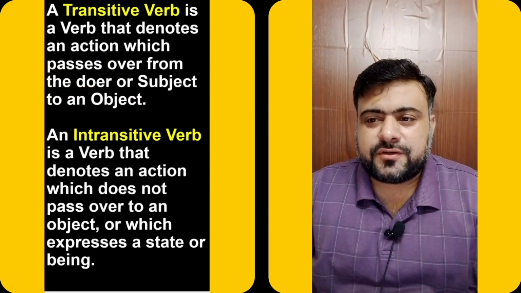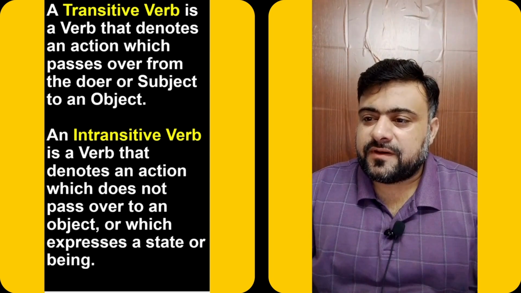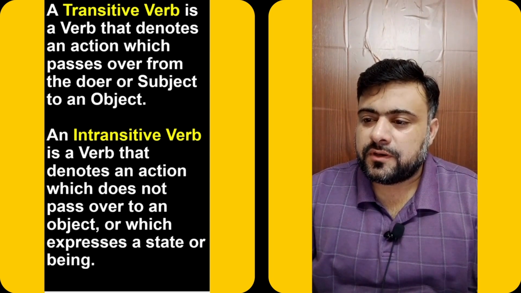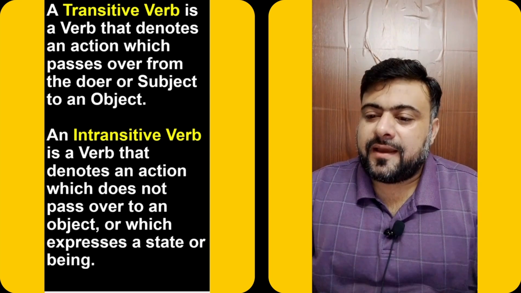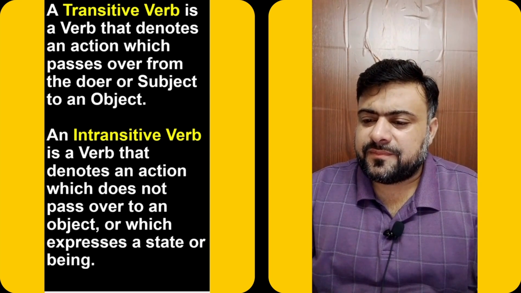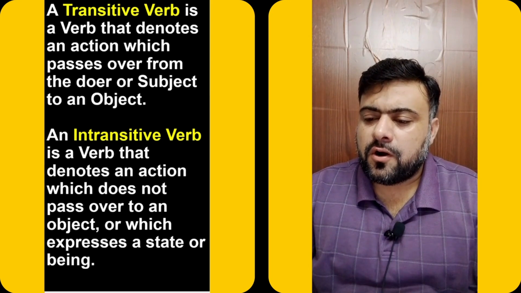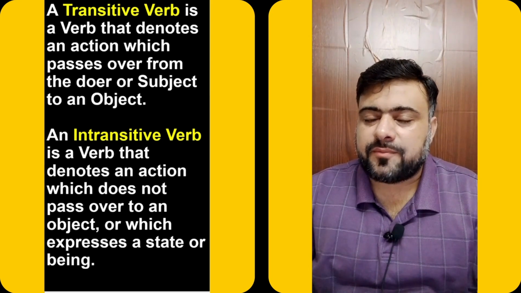So what are the definitions? A transitive verb is a verb that denotes an action which passes over from the doer or subject to an object. An intransitive verb is a verb that denotes an action which does not pass over to an object or which expresses a state or a being.